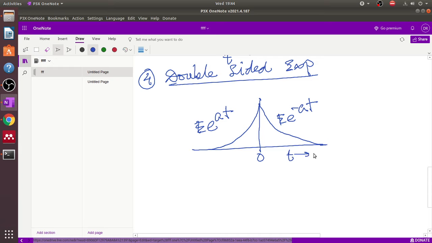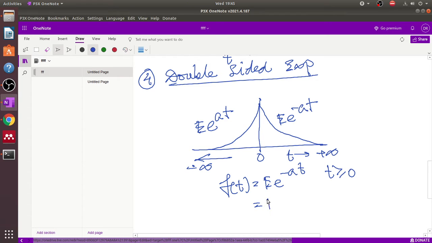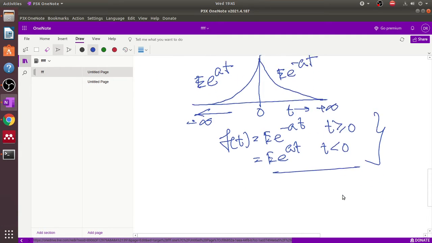This is a time domain. This is plus infinity, and this tends to minus infinity, and the definition is f(t) equals e to the power minus at for t greater than 0 and e to the power at for t less than 0. So these are time domain features.